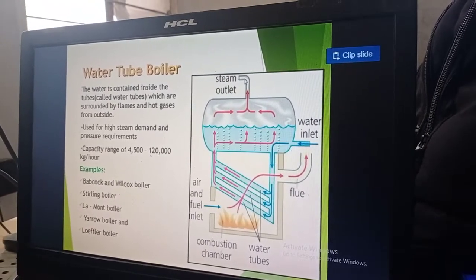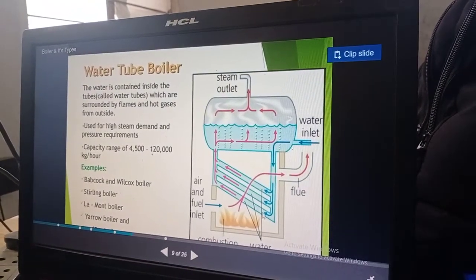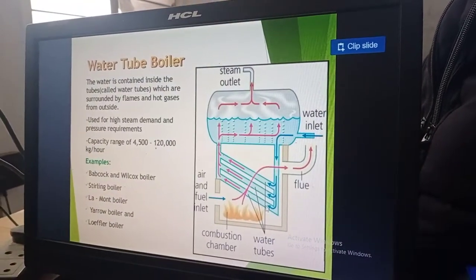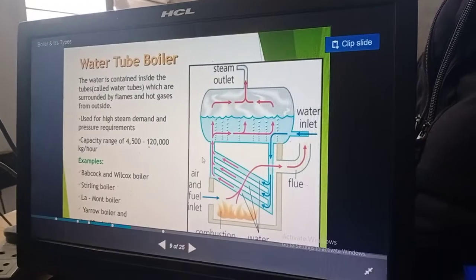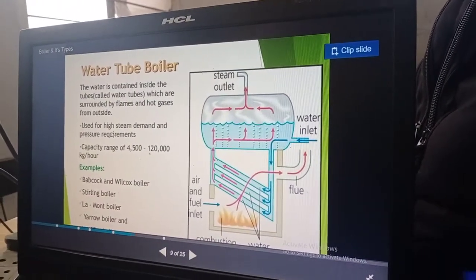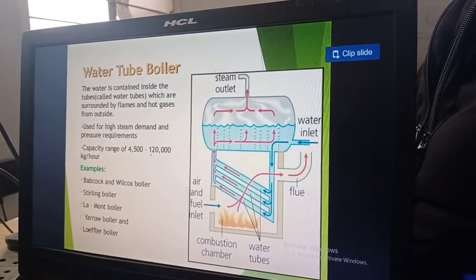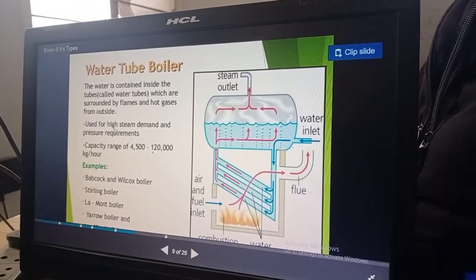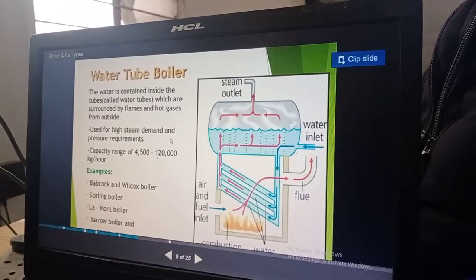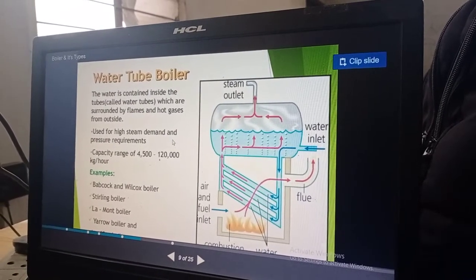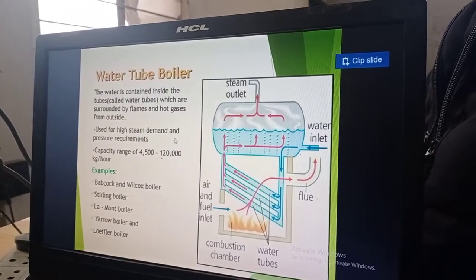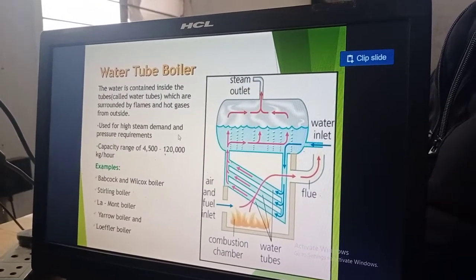So you can see, if the water flows through the tubes, then it is termed a water tube boiler. Now these are some specifications of the water tube boiler. Water tube boilers are used where there is high steam demand and pressure requirement, because in the water tube boiler we can achieve a higher pressure, and the steam supply is maximum with respect to the fire tube boiler.